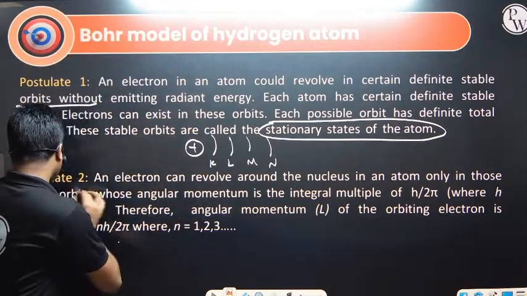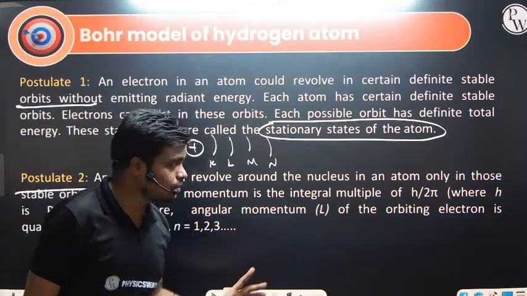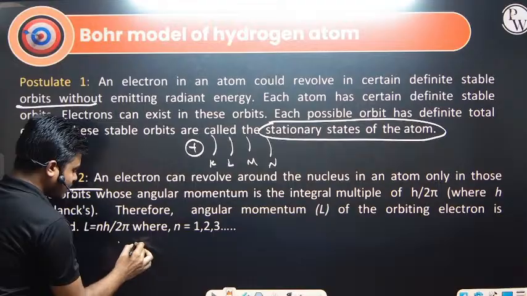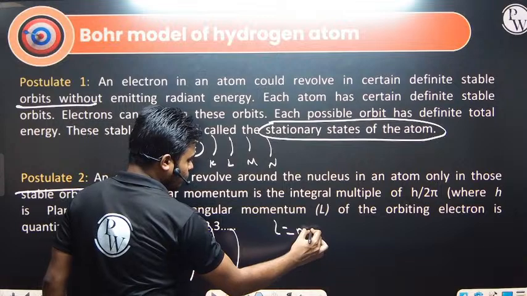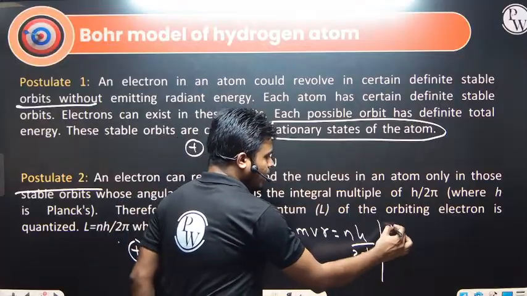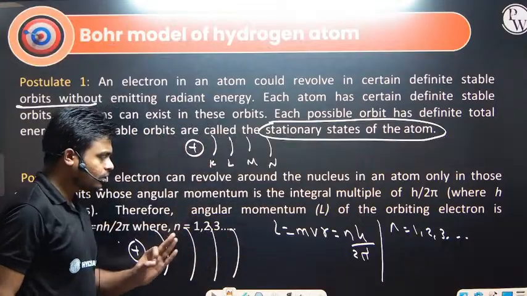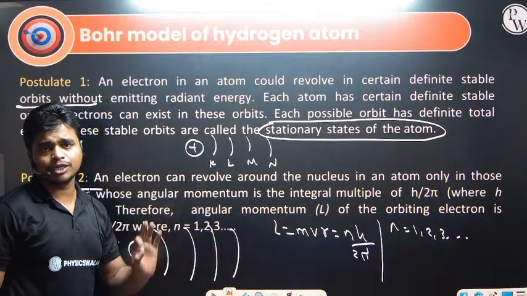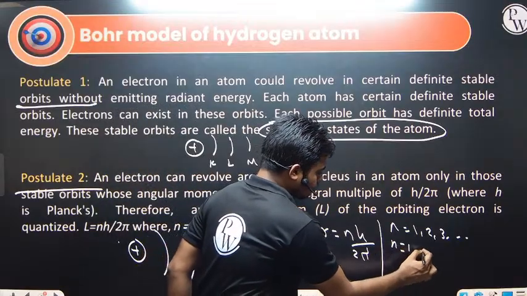In postulate number 2, he mentioned which energy states are allowed. So this one is K, L, M, N. Any energy state that is allowed is one in which the angular momentum of the electron, mvr, is given by nh by 2 pi. What are the n values? n is 1, 2, 3, 4, 5. Only certain stationary states are allowed, in which for n equals 1 the angular momentum will be h by 2 pi.